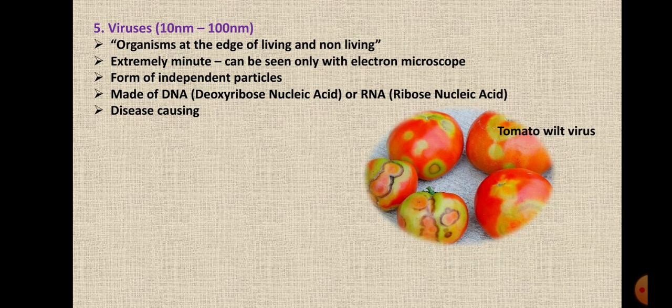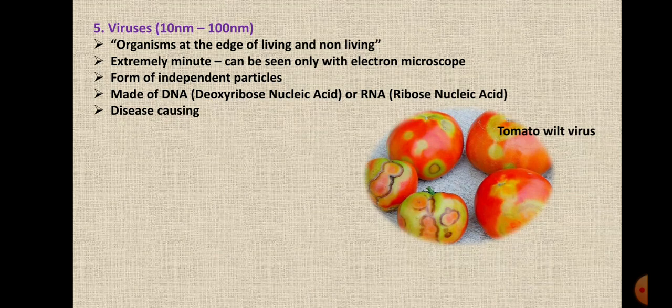The last one is virus. Now, viruses have a size of approximately 10 nanometer to 100 nanometer. Actually, these are said to be the organisms at the edge of living and non-living, because they are not considered living organisms, but as soon as they enter any living cell, they become living, right?